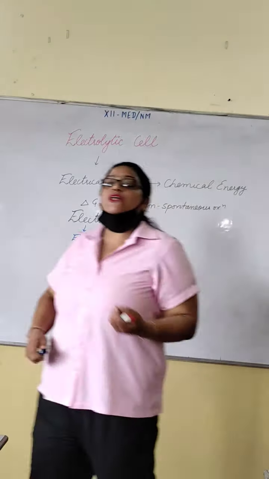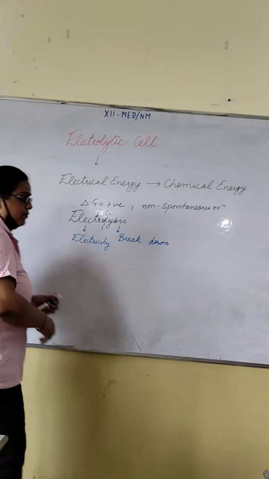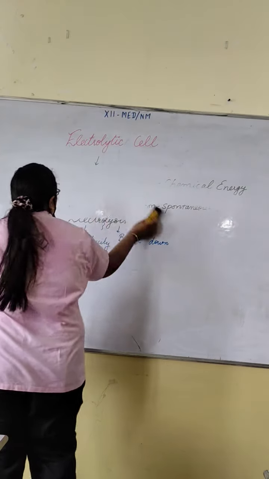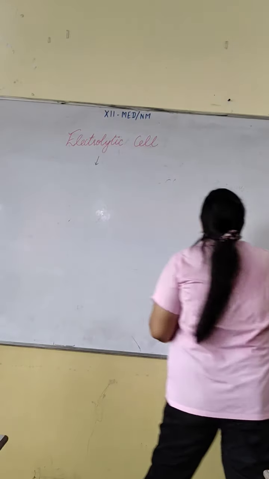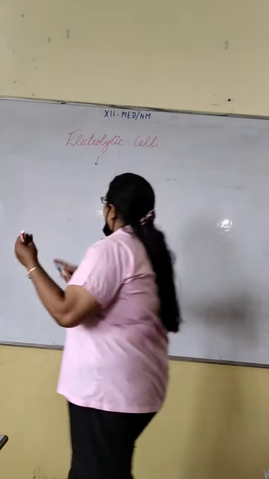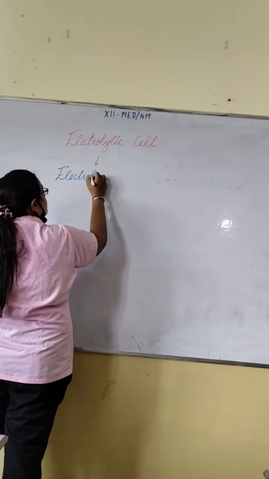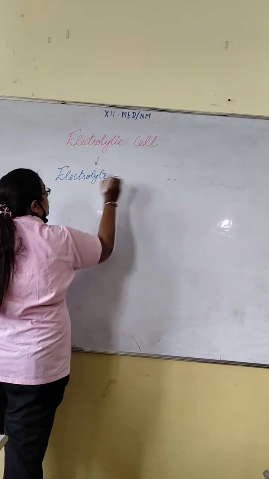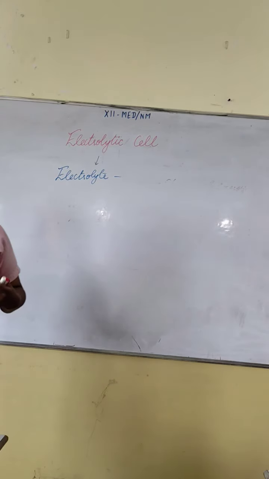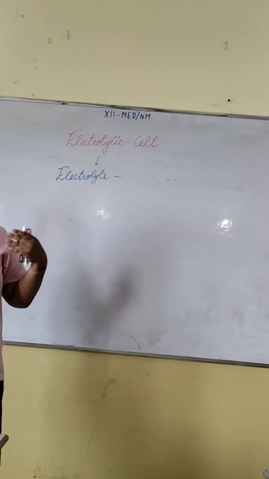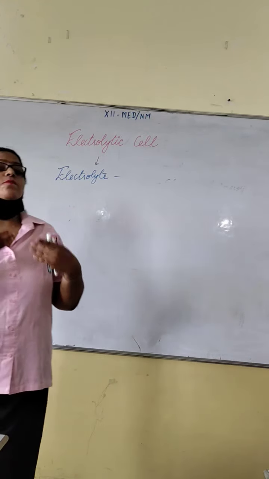Now what is an electrolyte? An electrolyte is a substance which has electrovalent bonds in it, or which is composed of ionic bonds.